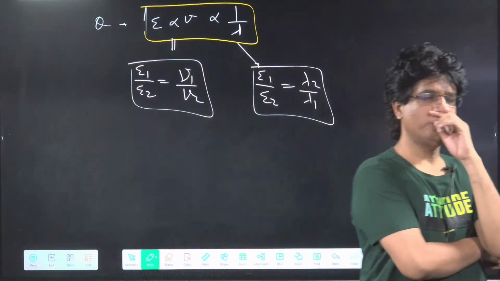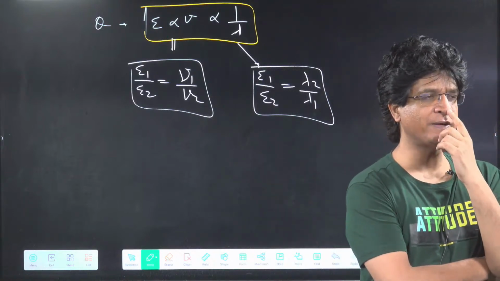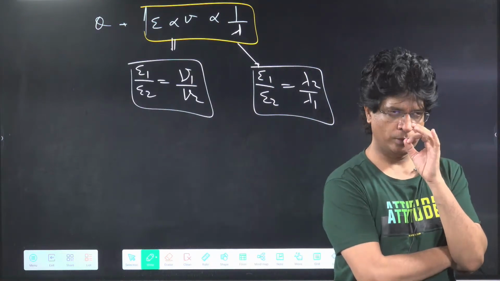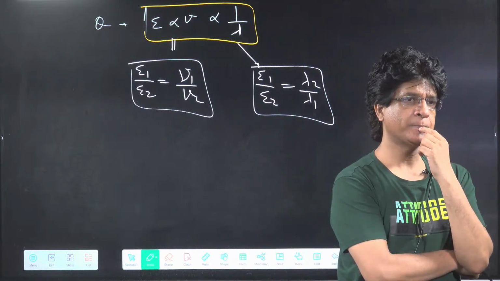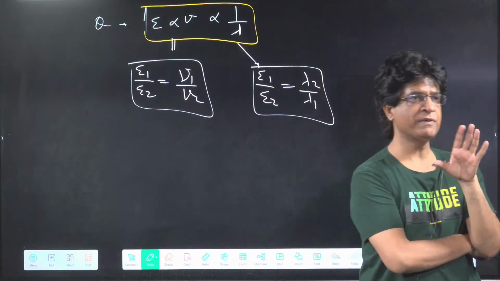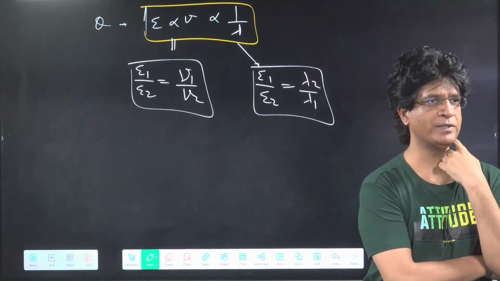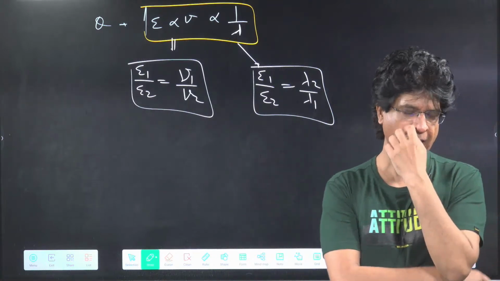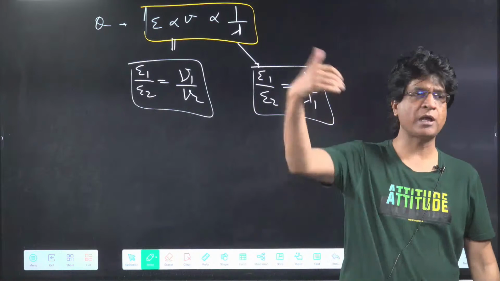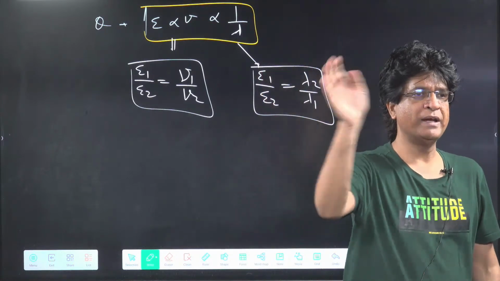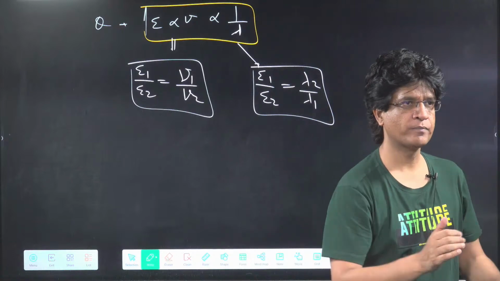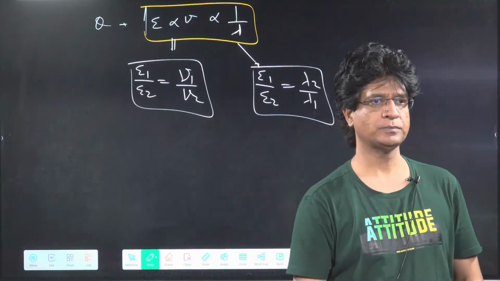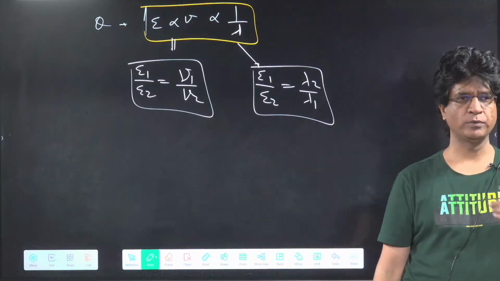Will you agree with me if I say that if the energy of a photon is doubled, the frequency will also be doubled? Because energy is directly proportional to frequency. Yes or no? Yes. Correct. Can I say that if energy is doubled, wavelength will become half? True or false? If energy is doubled, wavelength will be halved. It will be half. Very good.